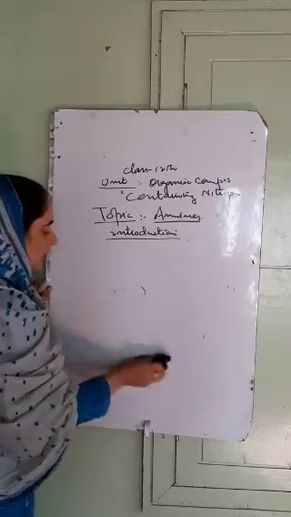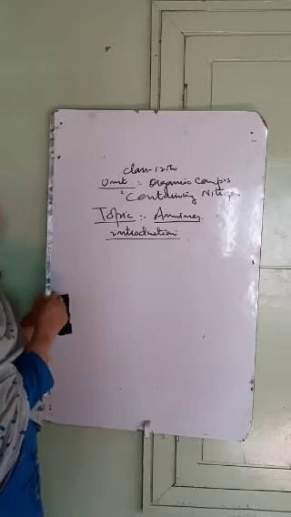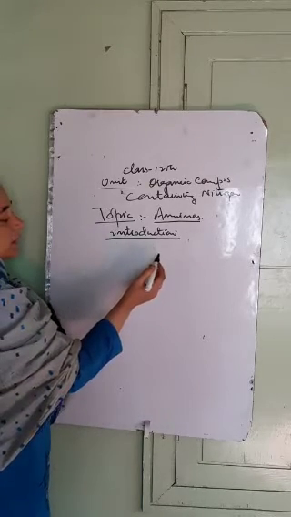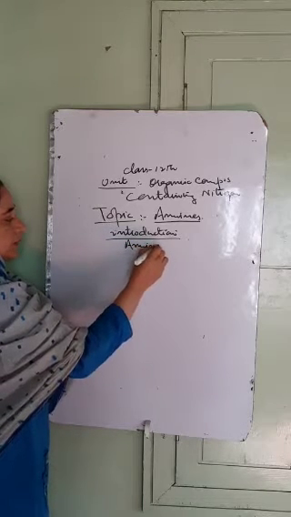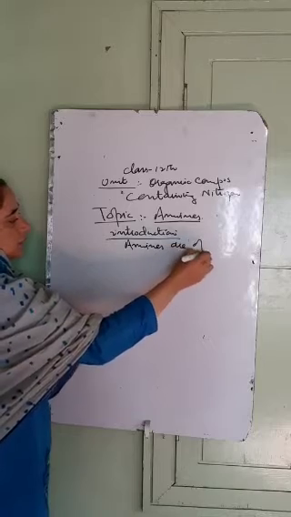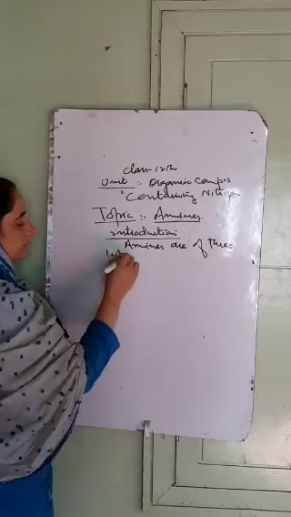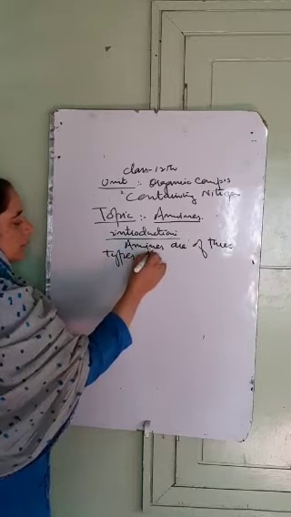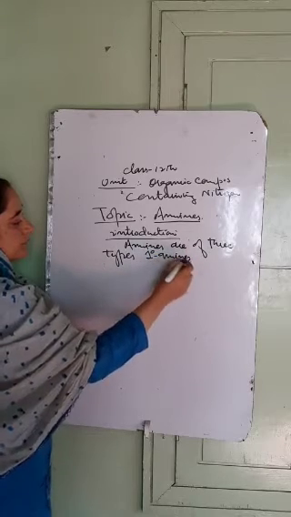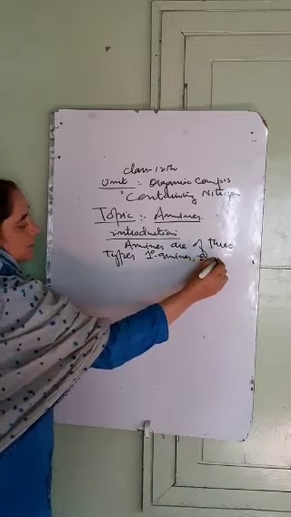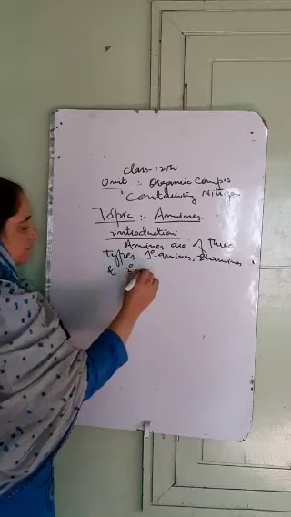Depending upon how many hydrogen atoms of the ammonia are replaced by the alkyl or the aryl groups, amines are of three types: 1 degree primary amines, secondary amines, and tertiary amines.